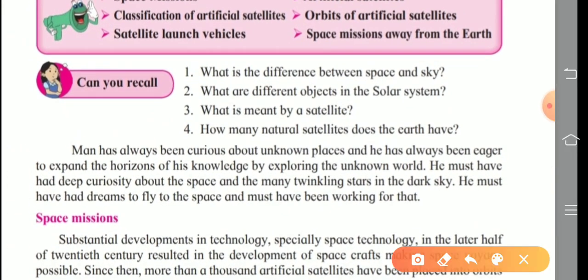Man has always been curious about unknown places and he has always been eager to expand the horizons of his knowledge by exploring the unknown world.